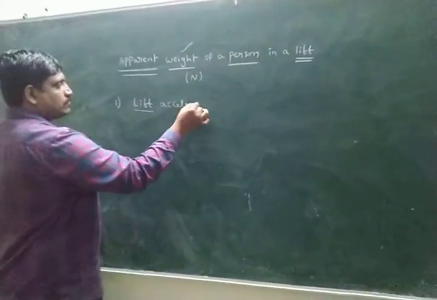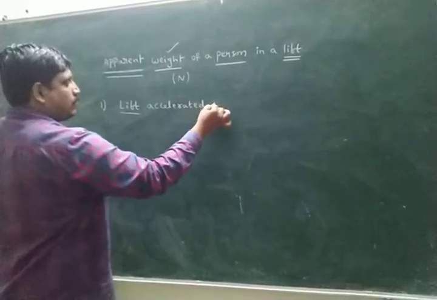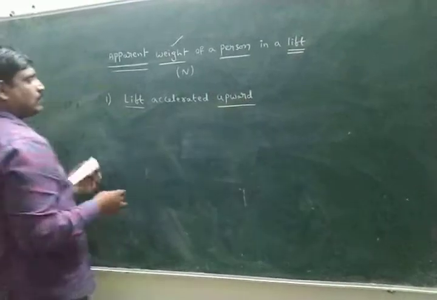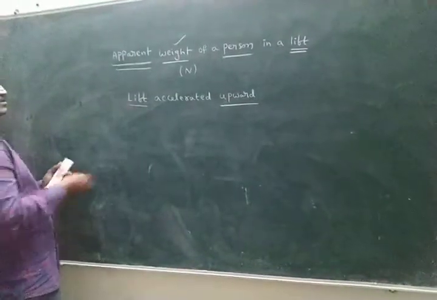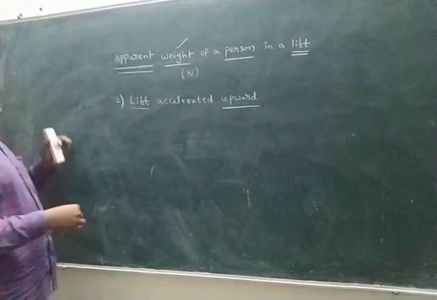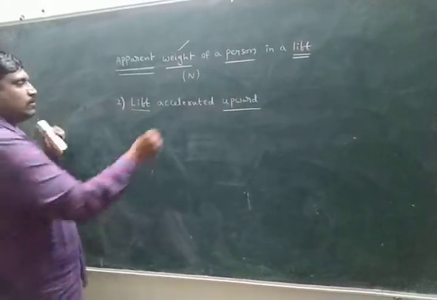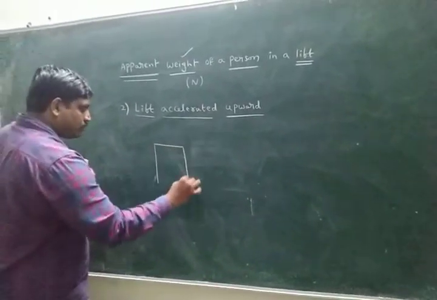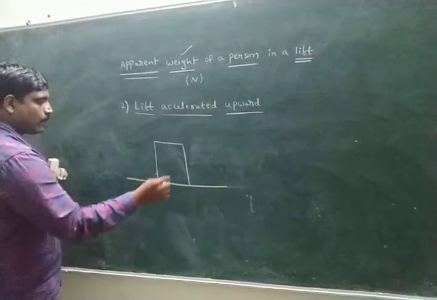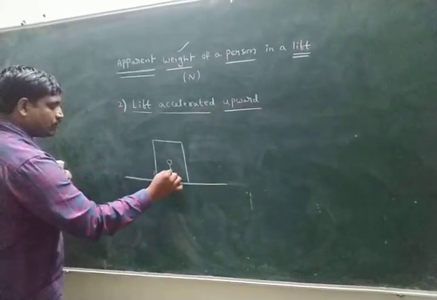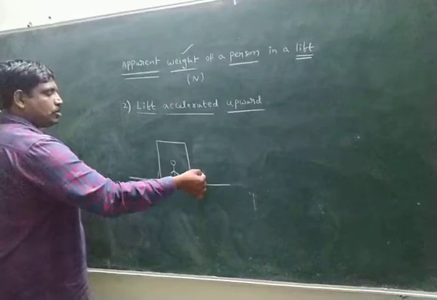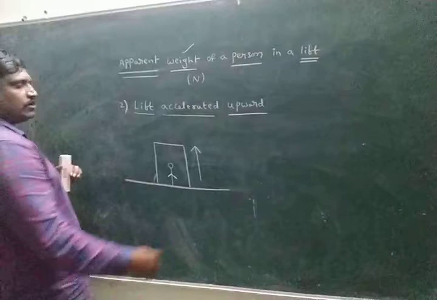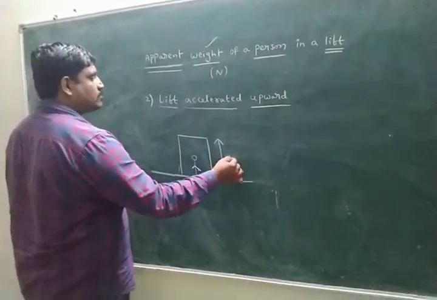Accelerated upward. Very important case. This is the second case: lift accelerated upward. The question is, this is the lift. Look here. This is the floor, and the person is inside the lift. In this situation, the lift is accelerated. Simply, the lift is moving upward with acceleration a.